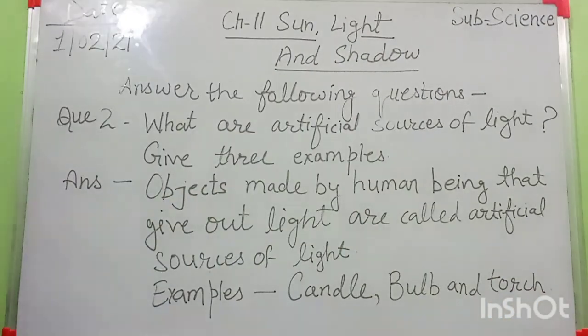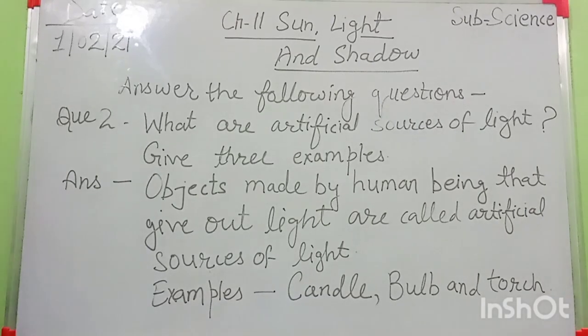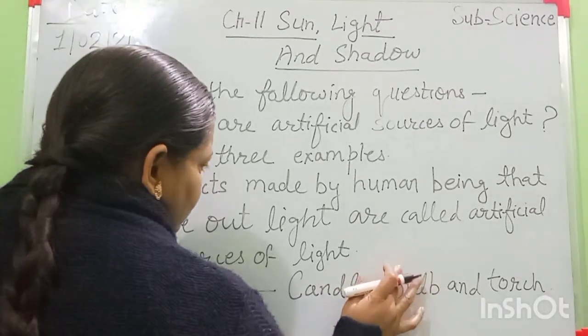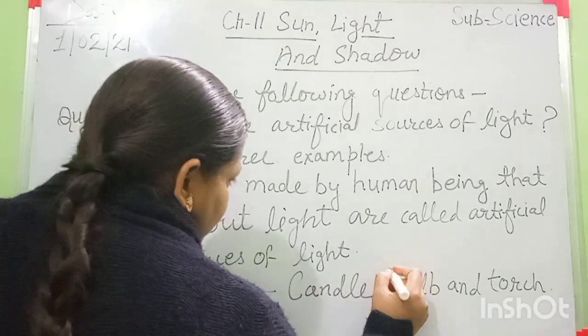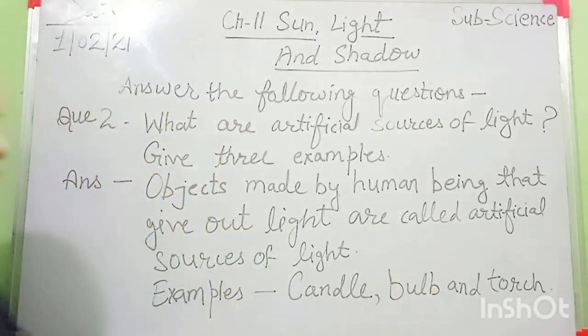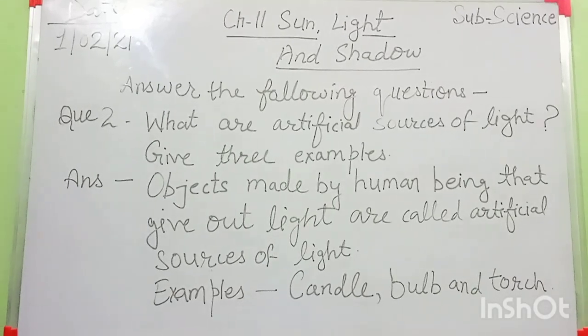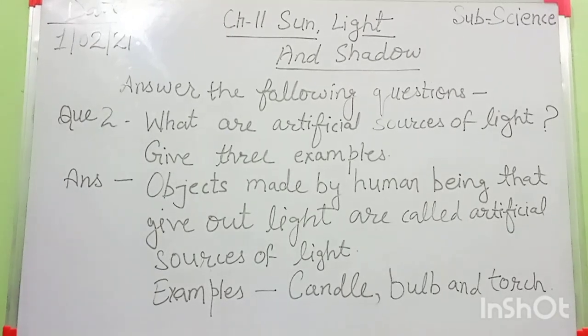Okay, these are the 3 examples. Here the b in bulb is small, not big. I hope all of you have done this question and completed it, beta.